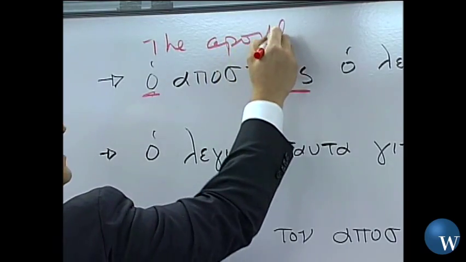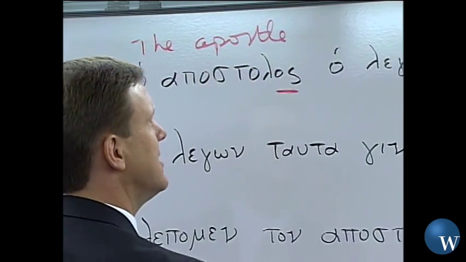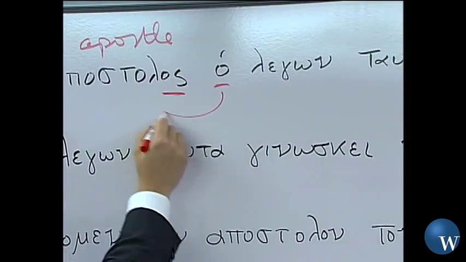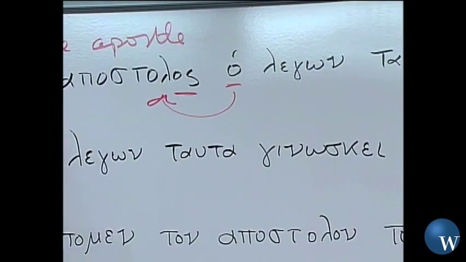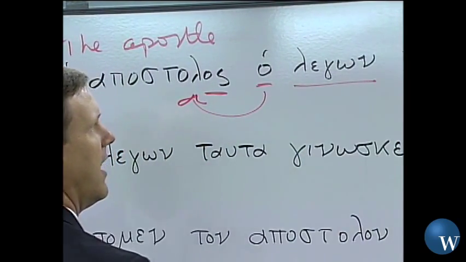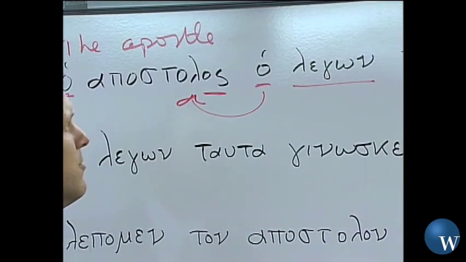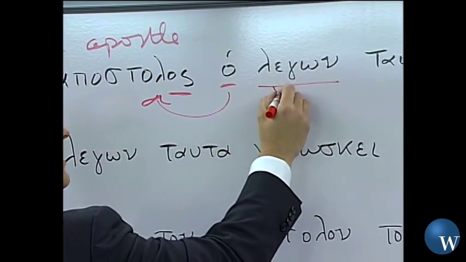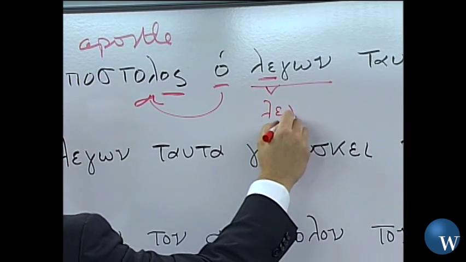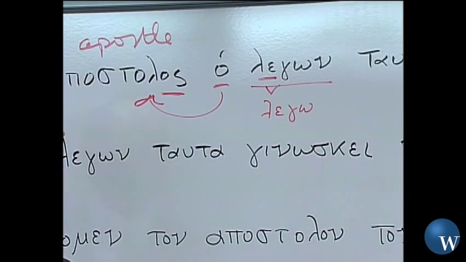The apostle. Now, as I go down through my sentence, I see another nominative case article that's cluing me in that somehow there's a relationship here. There's some sort of connection that needs to be made. Legon. And I look at that and I say, well, what in the world is that? Because leg is a stem from lego, right? That is simply a verb, I say.